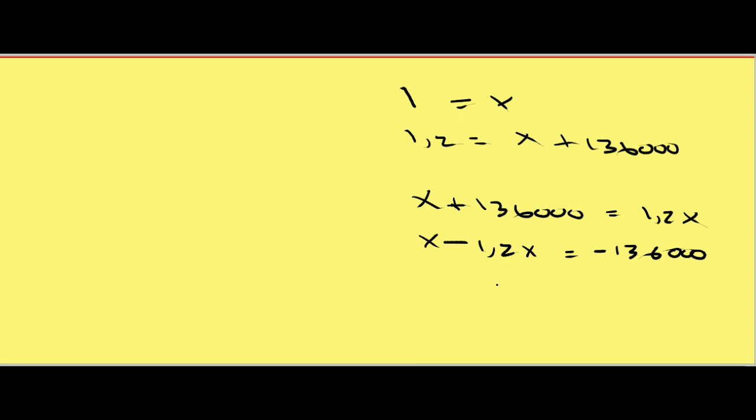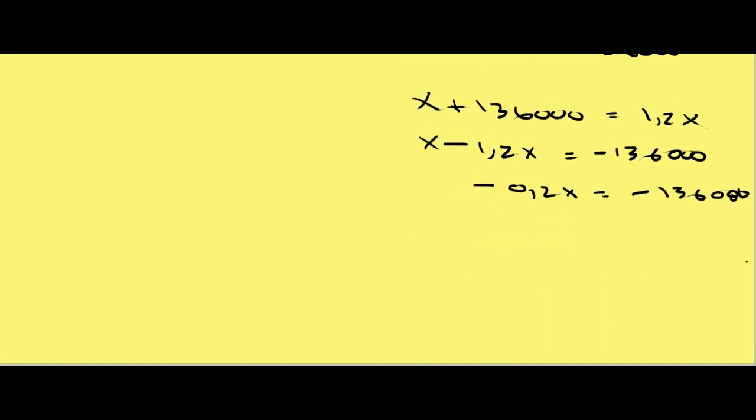This will give me my minus 0.2x is equal to my negative 136,000. Since I want to know the average, I have to divide by negative 0.2. Divide by negative 0.2.